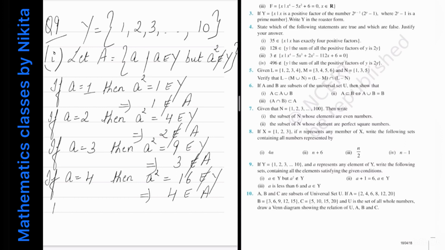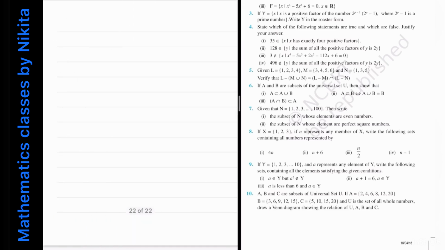So note that for all A greater than or equal to 4 and A less than or equal to 10, A square does not belong to y. Okay, therefore the set A is equal to 4, 5, 6, 7, 8, 9 and 10. So this is your set A.